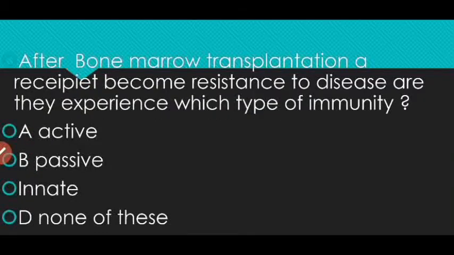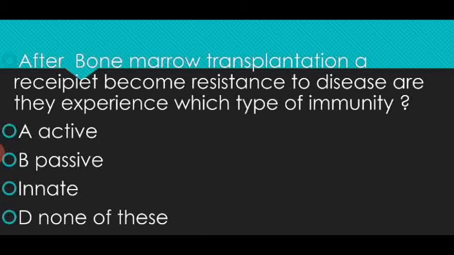The next question: after bone marrow transplantation, a recipient becomes resistant to disease. Which type of immunity do they experience? Here many students get confused. The right answer is active immunity. The person receiving a bone marrow transplant is only receiving the immune cells, but after transplantation, those immune cells produce antibody, so it comes under active immunity.